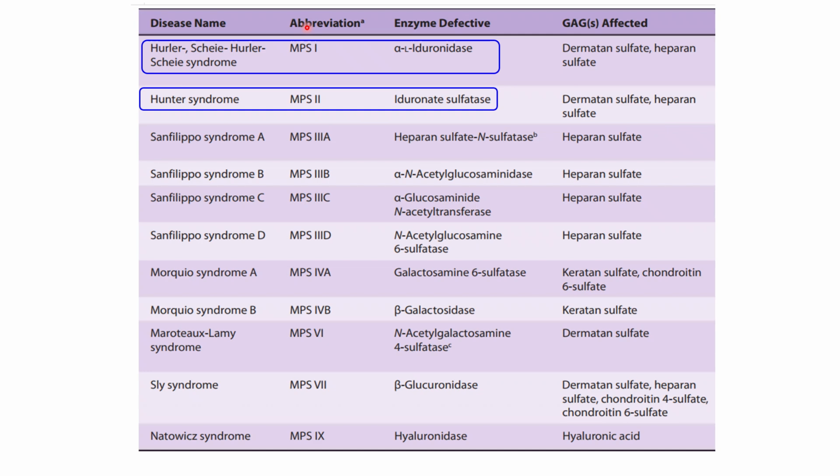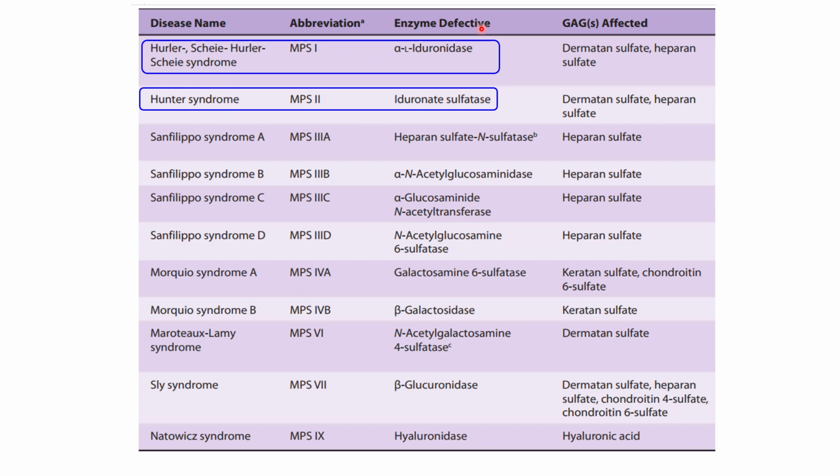There are more than 10 types of mucopolysaccharidosis, but we need to discuss the important ones, that is mucopolysaccharidosis 1 and 2. Mucopolysaccharidosis 1 is called Hurler's syndrome. The mild form of mucopolysaccharidosis 1 is called Scheie's syndrome. Mucopolysaccharidosis 2 is called Hunter syndrome.